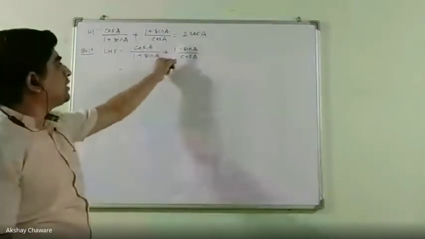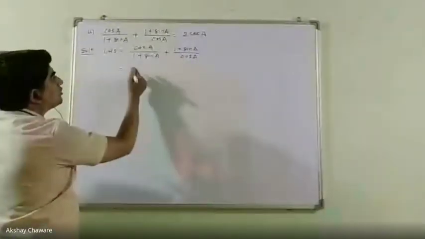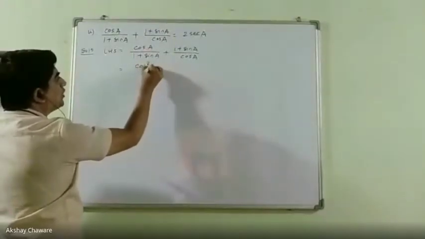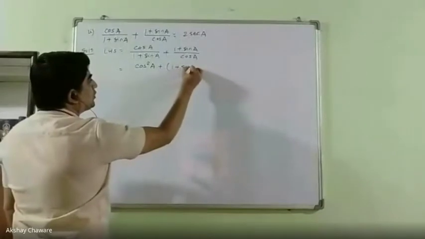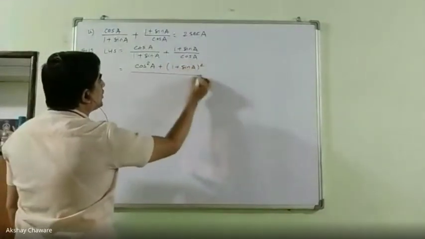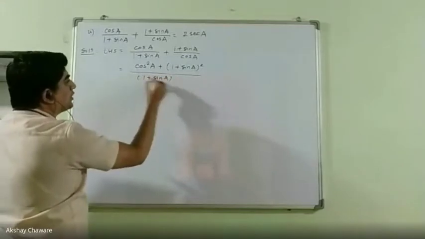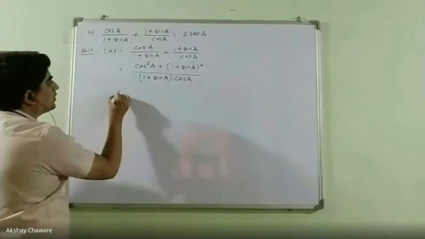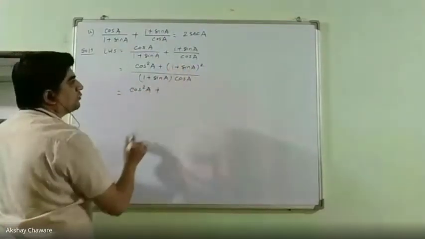Cos A upon 1 plus sin A and 1 plus sin A upon cos A. Okay, so let's solve these two rational numbers or fractions. Cos A into cos A is nothing but cos square A. 1 plus sin A into 1 plus sin A is nothing but (1 plus sin A) whole square, upon (1 plus sin A) into cos A. Then cos square A as it is plus (1 plus sin A) whole square.